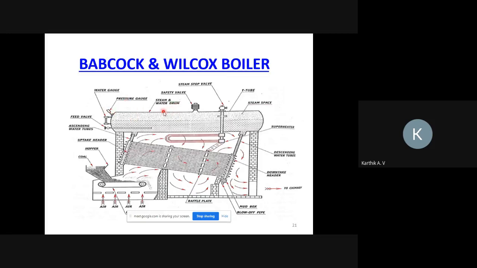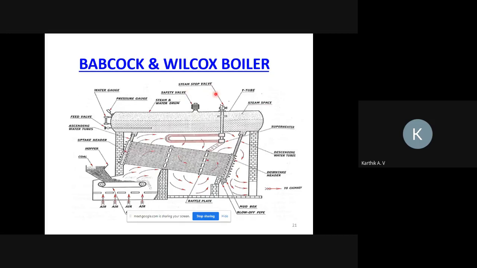And the steam and water drum. This metallic vessel is called the boiler drum. And this is the safety valve. If the pressure goes beyond the limit, the safety valve will automatically open, so that the extra steam present in the boiler escapes through this safety valve.